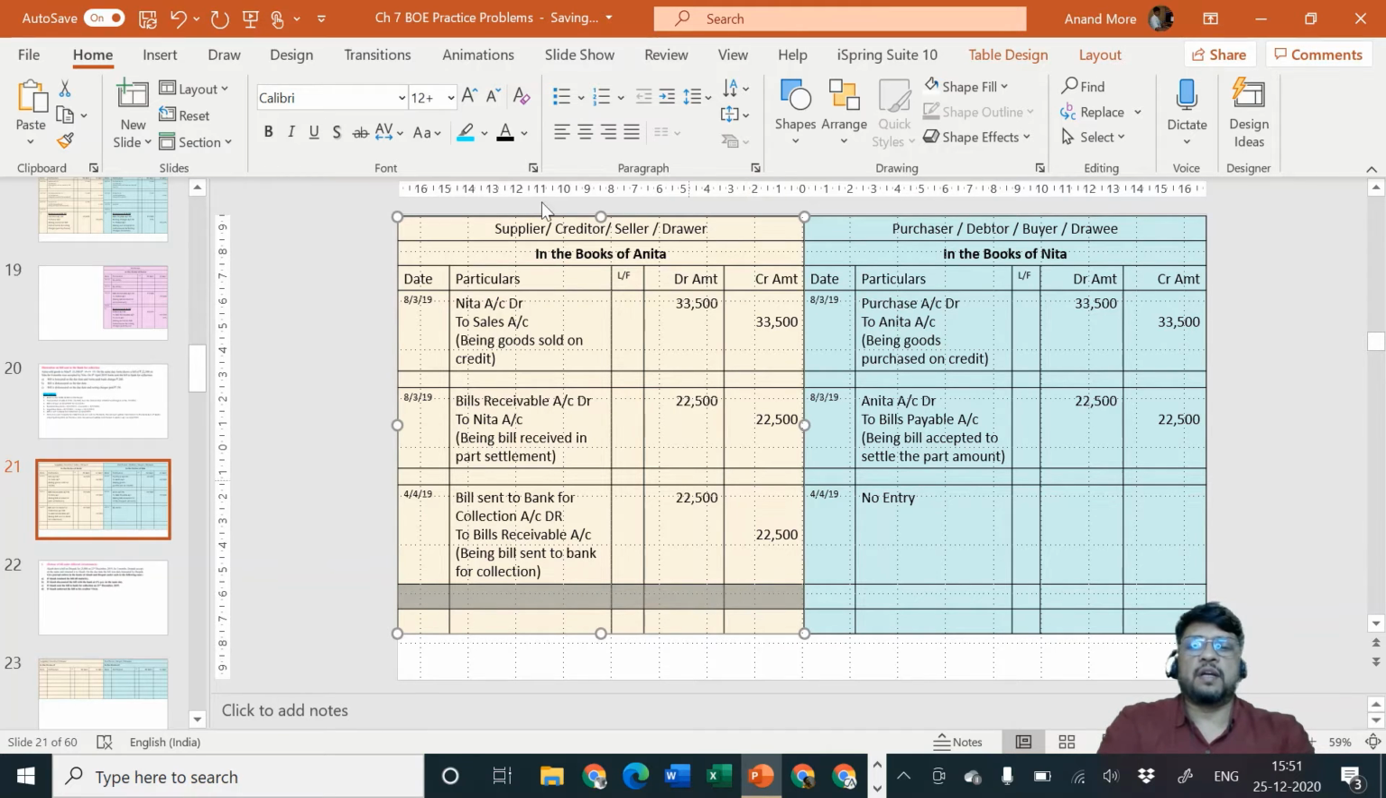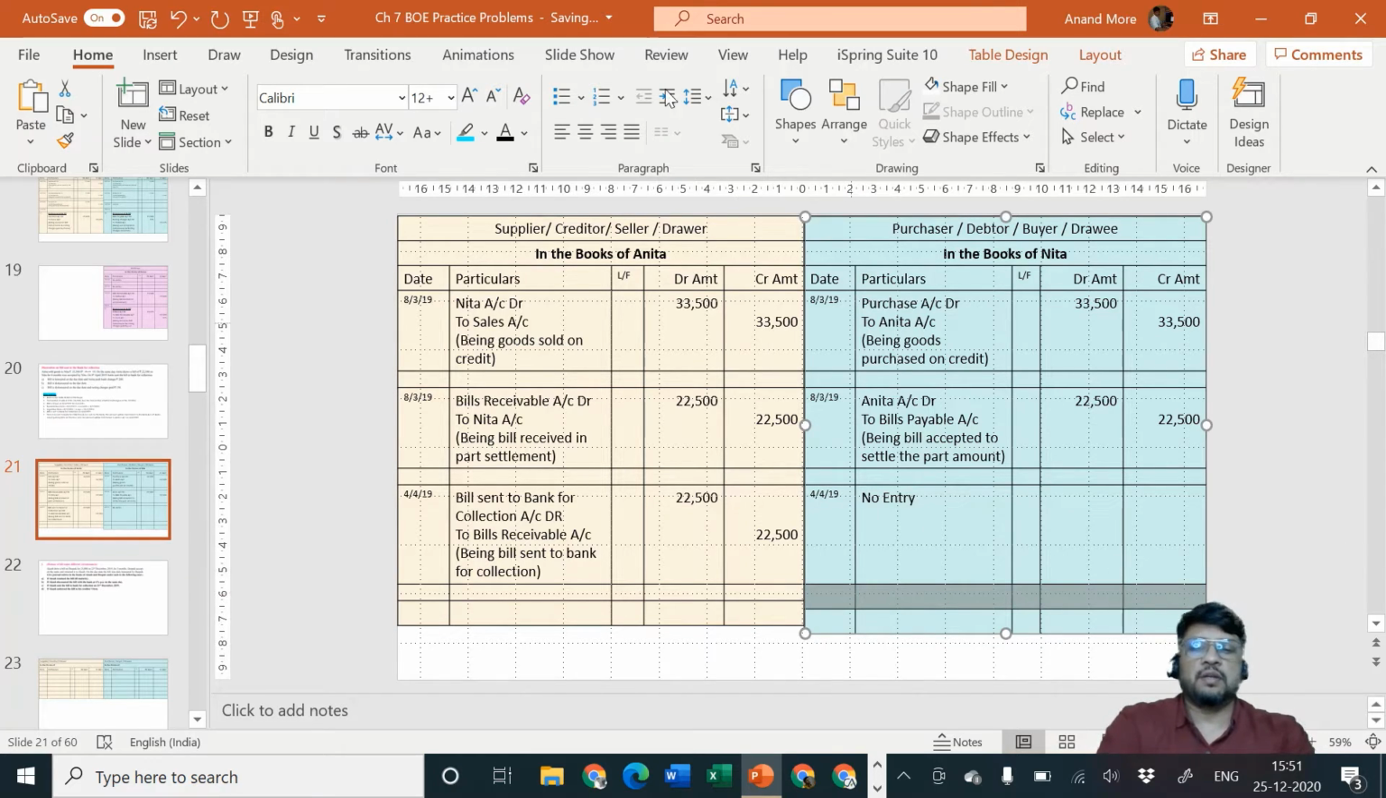Bill sent to bank for collection is the entry only in the books of drawer, not in the books of drawee, because drawee is not a party to this transaction. I hope everybody has understood the logic. Very simple logic and beautiful logic. Okay. So here we complete the transaction of discounting, sent to bank for collection.